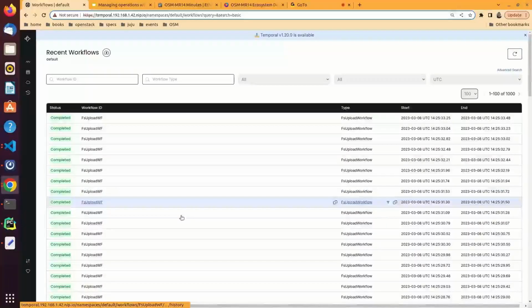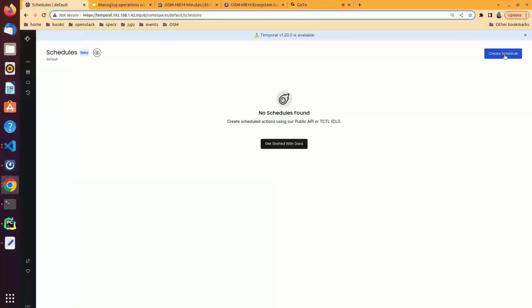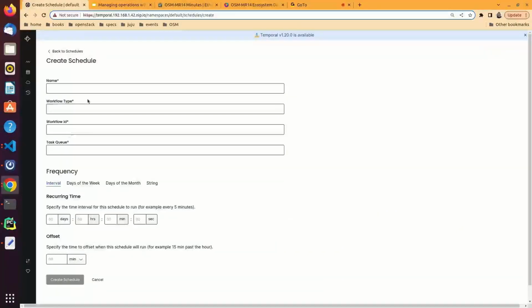It uploaded several unnecessary files, and we can execute another workflow, the FsClean workflow, using the Temporal UI. We would like to show how to create schedules. Let's create a schedule with the name cleaner, and we need to provide a workflow type.